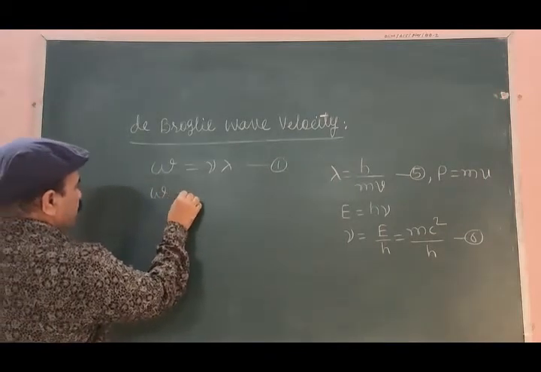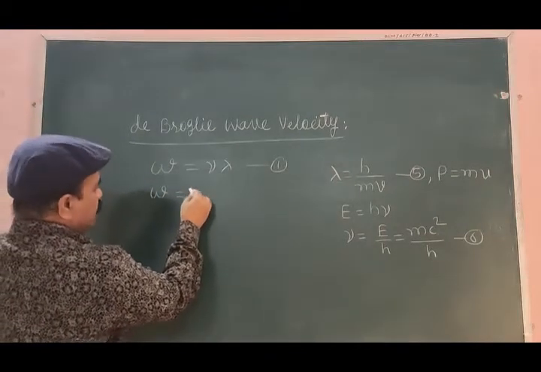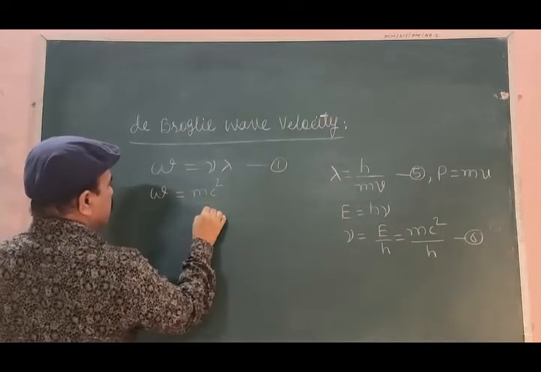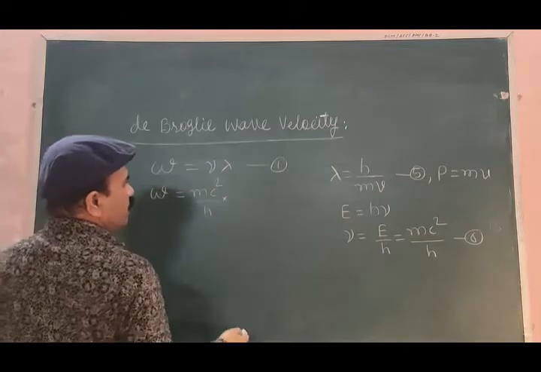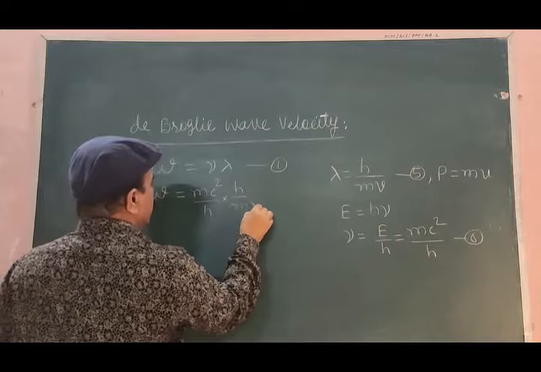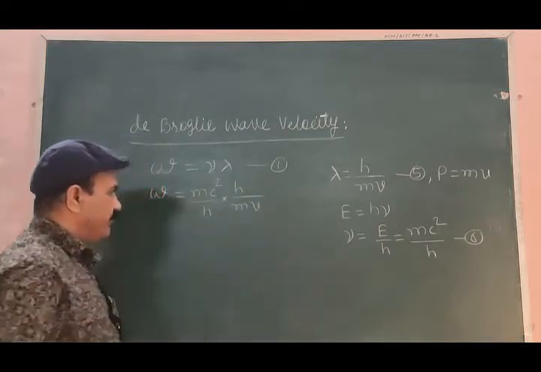Small w is equal to nu, which is mc square divided by h, into lambda, which is h divided by mv.